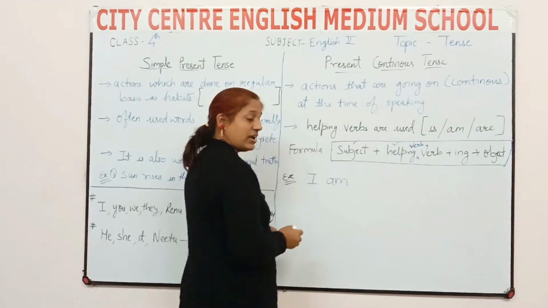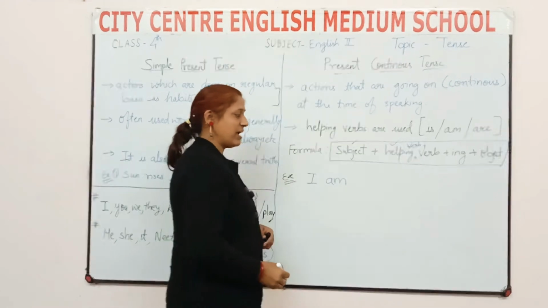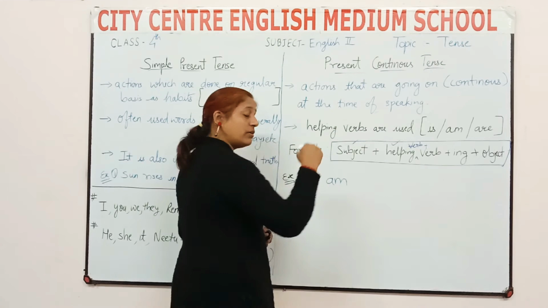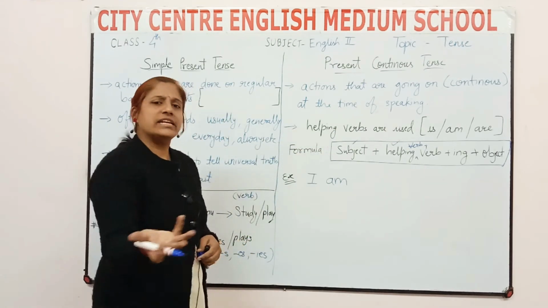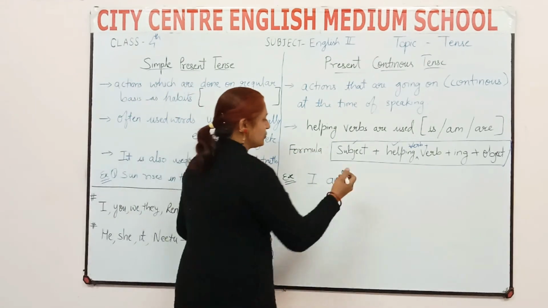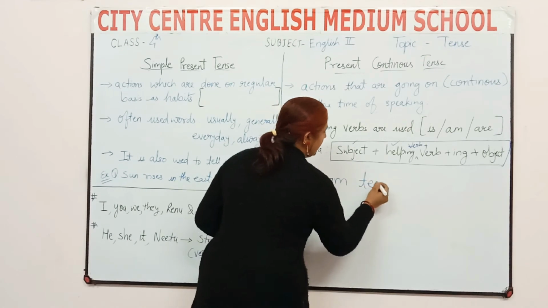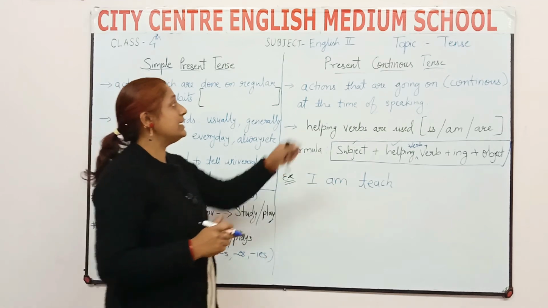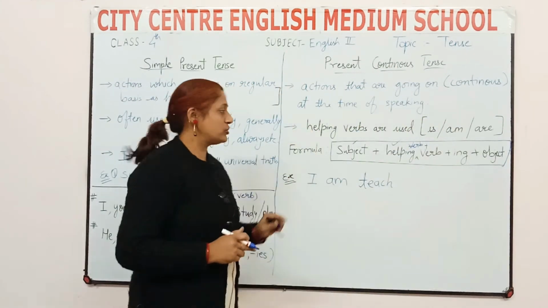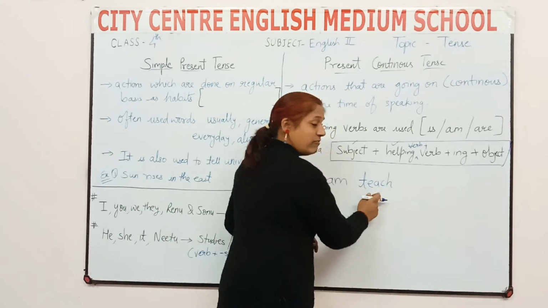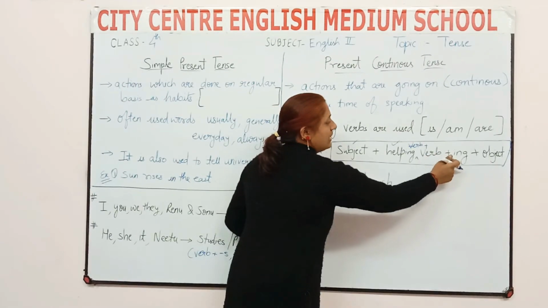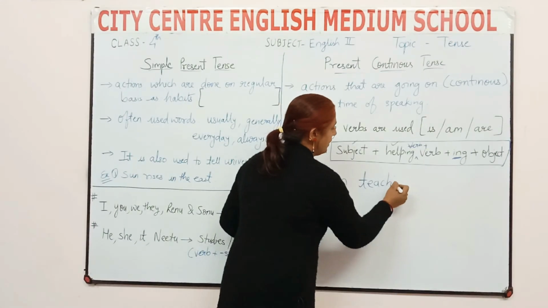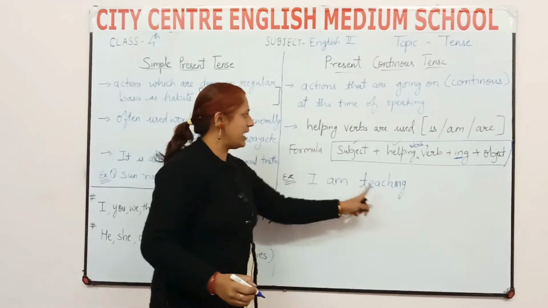Subject we have taken, helping verb also we have taken. Now verb plus ing. Which verb will we take? We'll take teach, because I am teaching you, right? So I'll write teach. But I have to make a sentence in present continuous tense. So what will I do? This is the verb, teach, so I will add ing. So I am teaching.